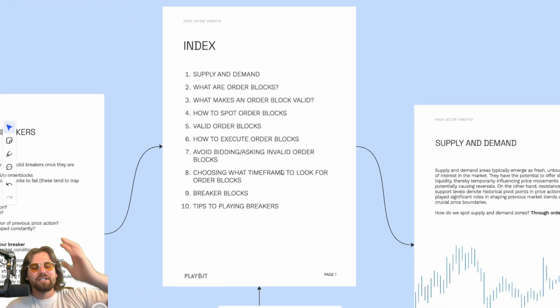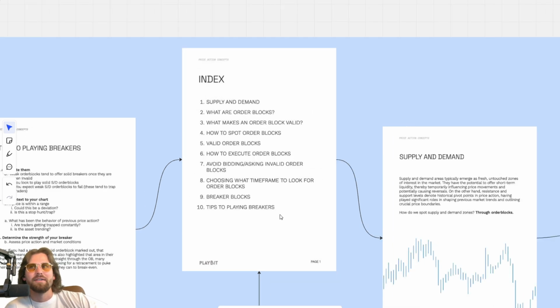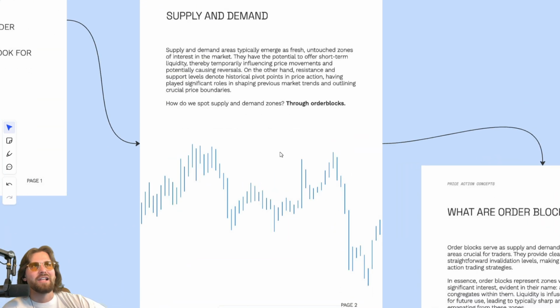So let's just get started with what to expect in this video, right? Index. We're going to have supply and demand, what are order blocks, what makes an order block valid, how to spot valid order blocks, how to execute once found, avoid bid and ask invalid order blocks, and then choosing what time frame to look at to find them. And then after, we'll get to breaker blocks, which is simple, and then we'll get to tips on playing breaker blocks. Hope you're ready. First slide here, supply and demand.